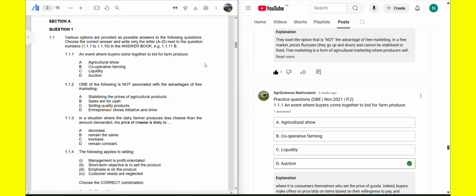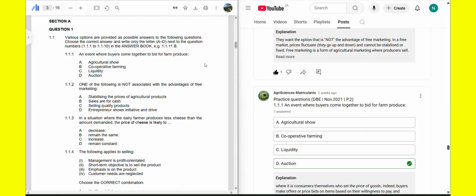So an auction is a local venue where a group of buyers come together to compete with each other by offering price offers or price bids for a particular livestock.